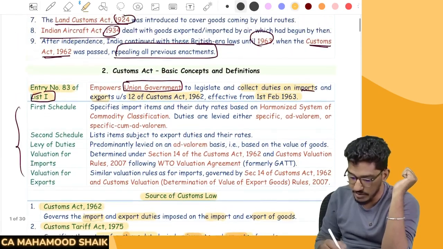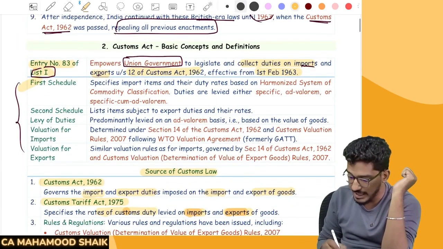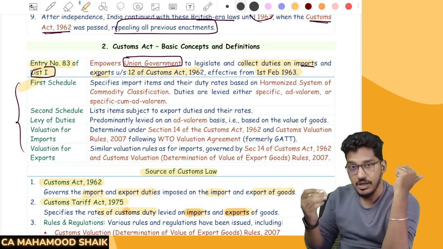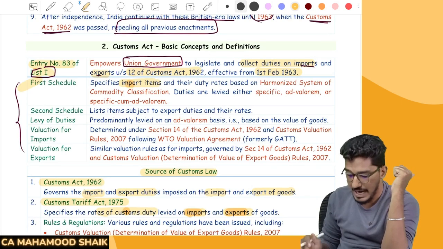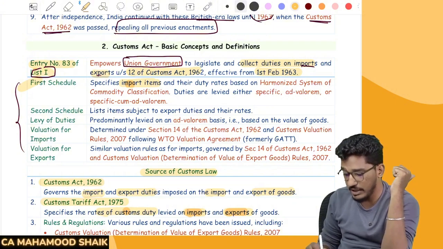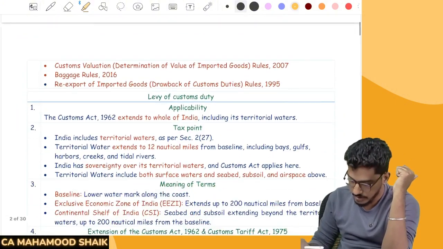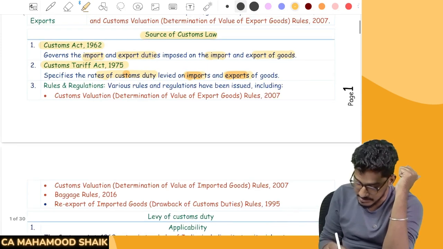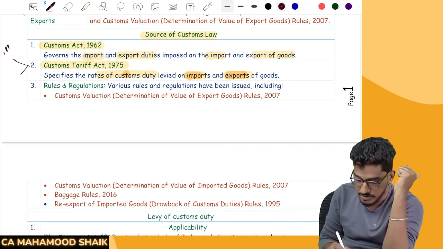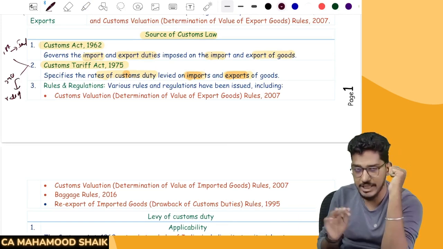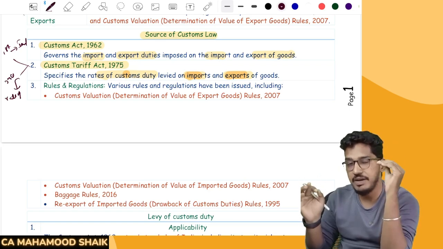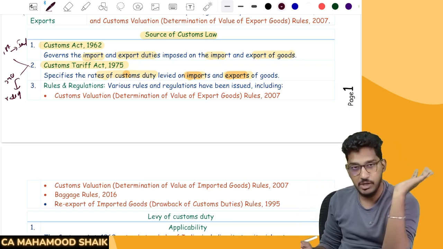In that also we have 2 schedules. The first schedule is talking about rates of the customs duty on imports, and second schedule talks about what will be the rate of duties on exports. So once again, in the Customs Tariff Act, we have 2 schedules. First schedule will talk about rate of duty on imports, and second schedule is going to talk about rate of duty on exports. So simply you remember, Tariff Act will talk about what is the rate of duty which you will be required to pay.